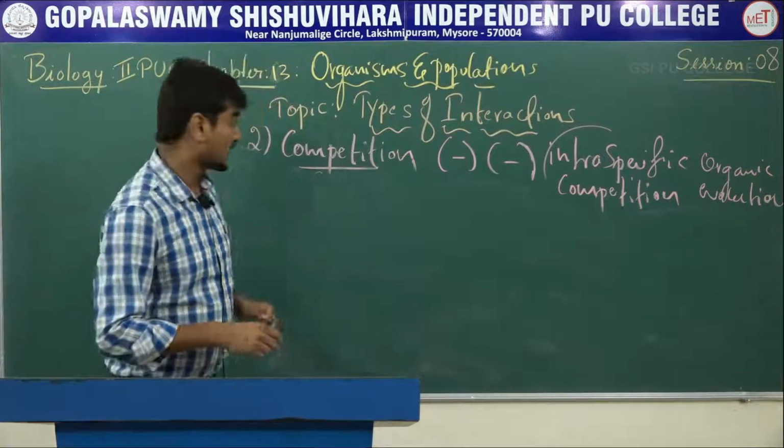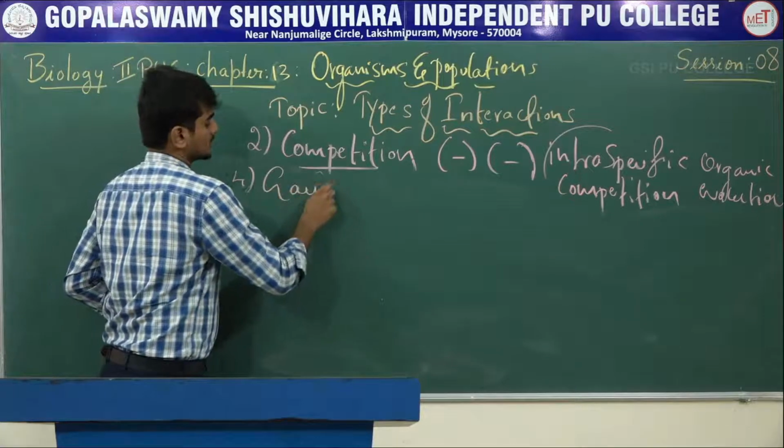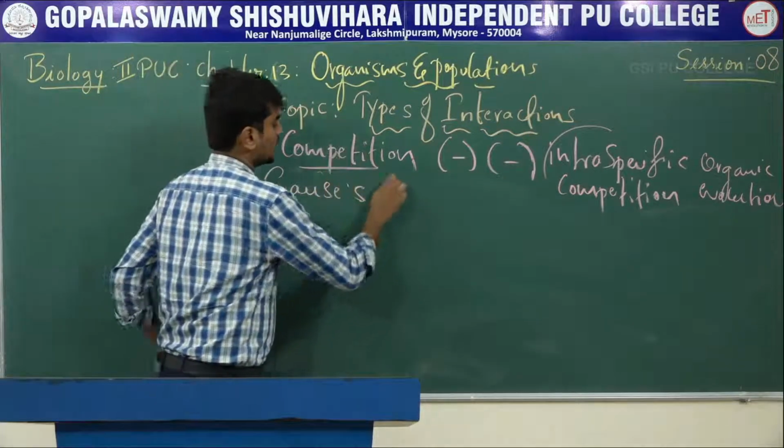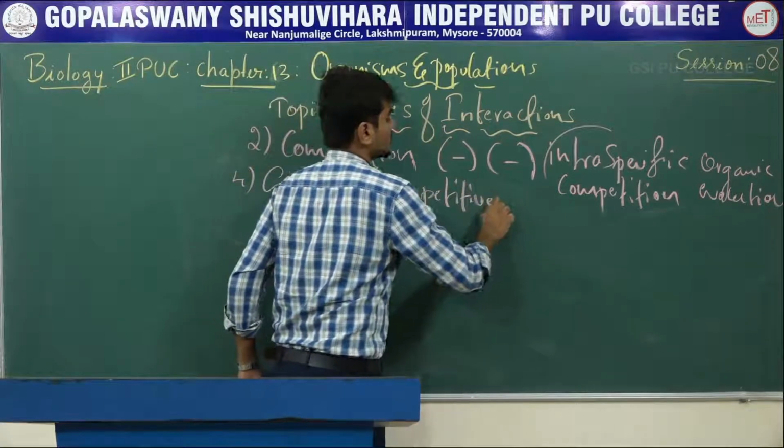The fourth example for competition is Gause's competitive exclusion principle.